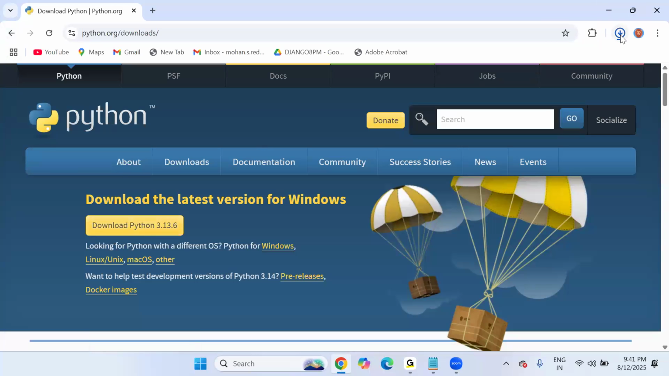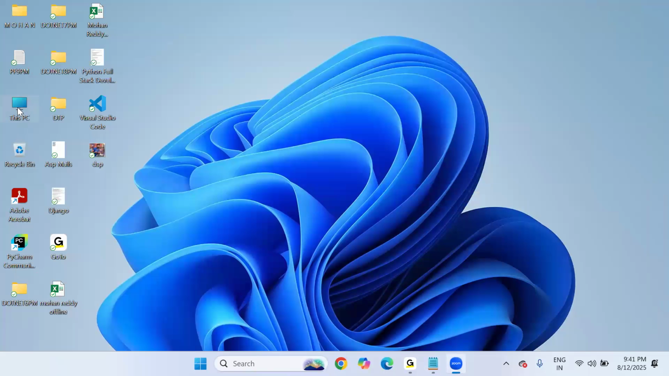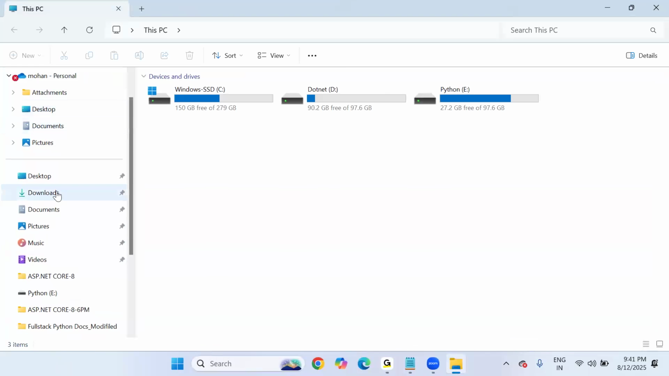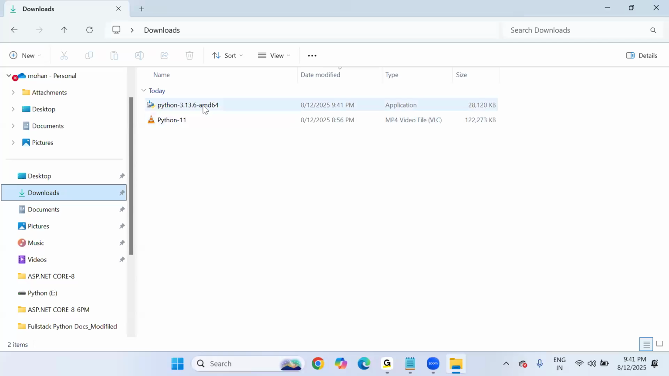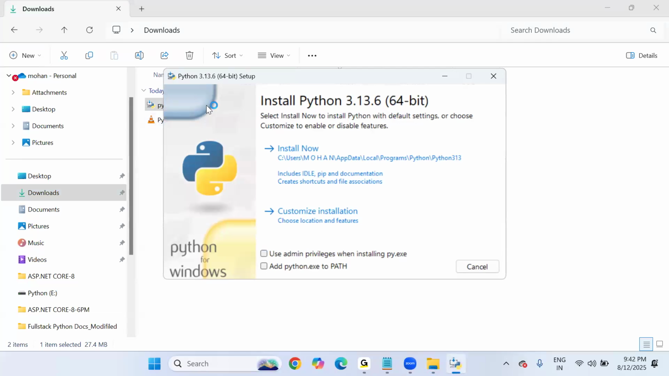Instantly, within a fraction of a second, you'll get the Python 3.13.6 download executable file. So let's close this window. You can find this file in the downloads folder of your computer. Let's see Downloads, and there is Python 3.13.6 64-bit. Do you want to install this? Simply double click on it and wait.